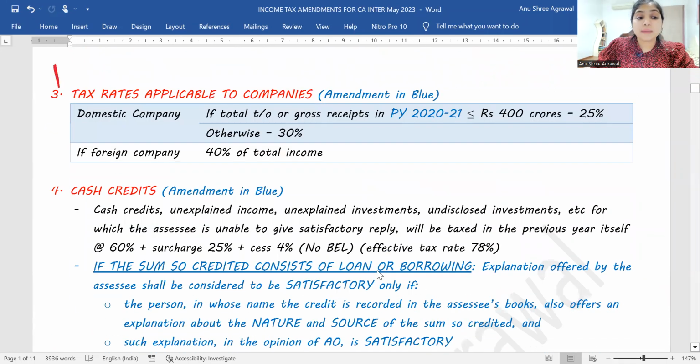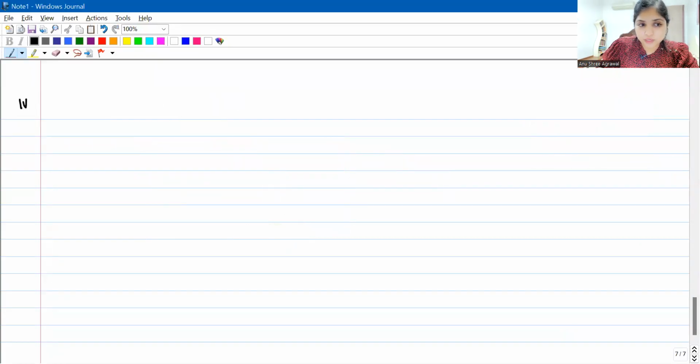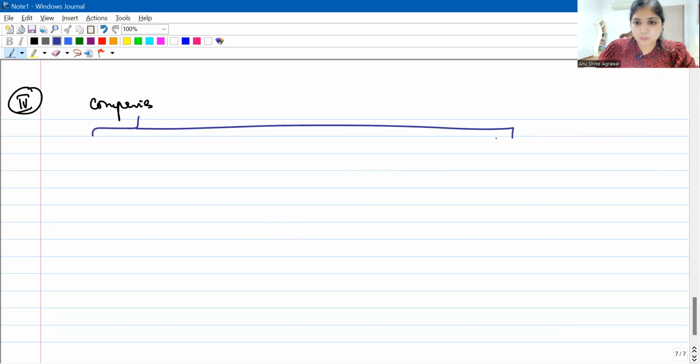Okay, now coming to the next amendment, the tax rate applicable to companies. Let me explain this as well over here. The tax rates which are applicable to companies. See, a company will either first of all be a domestic company or it will be a foreign company, right? Now, if it is a foreign company, it will be taxed at 40%, story over.